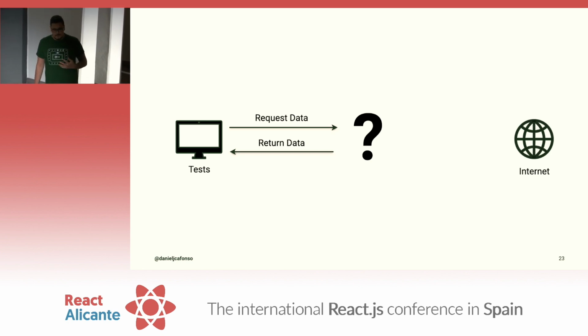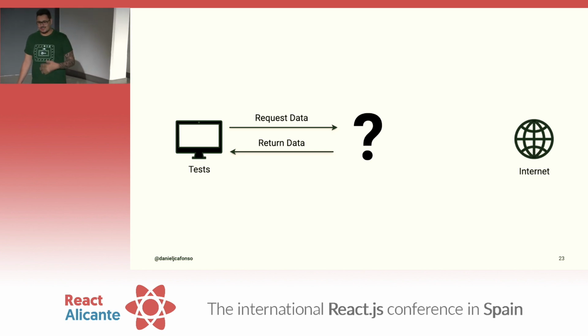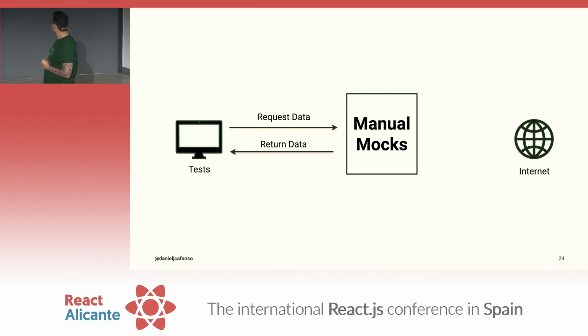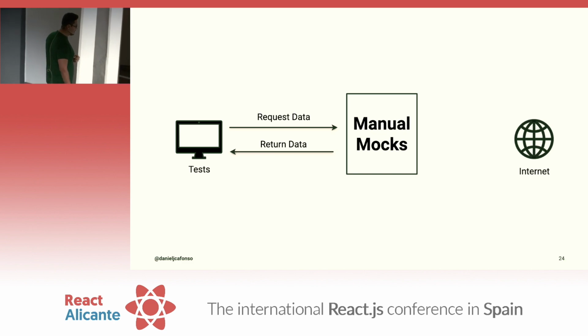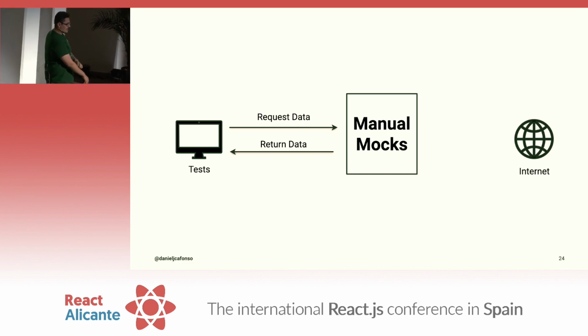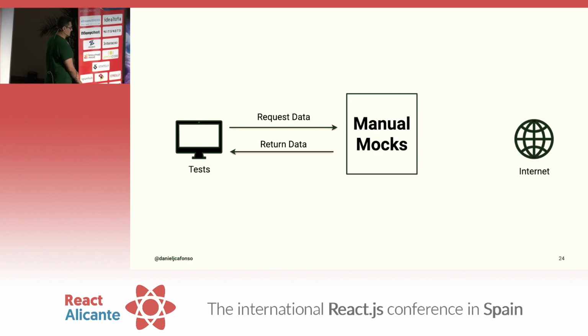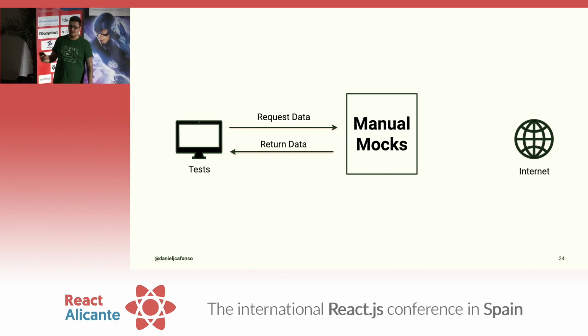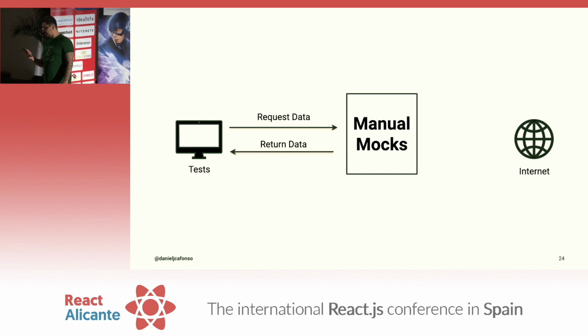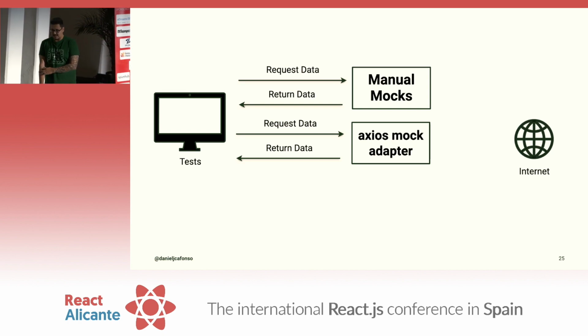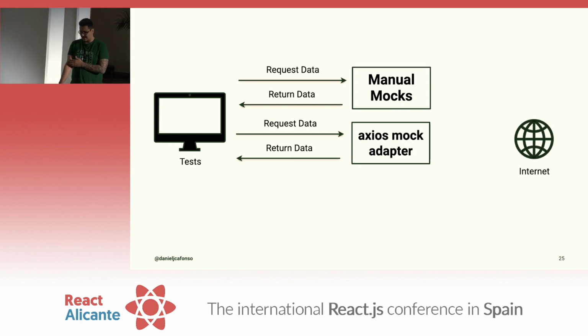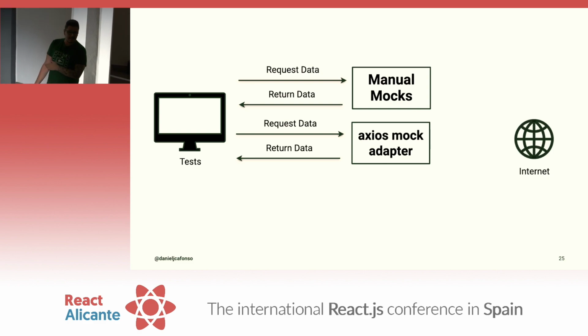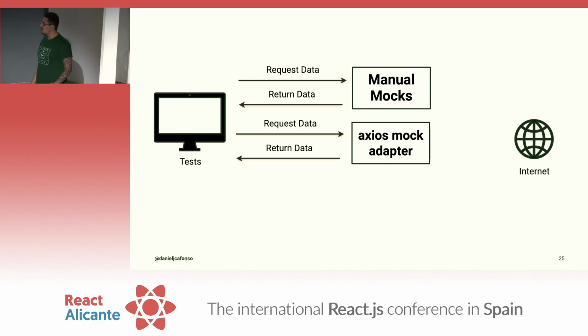So what did my team and I do that ended up causing all these issues? Well, first, we started with manual mocks, right? So we started to do some jest.fn stuff, some jest mocks, some jest spies, a couple of things. And it worked for a bit, but the more our code grew, the more these things showed up, and the worse it got. Then we started doing some stuff with Axios as our client, and now we said, okay, let's add Axios mock adapter into the mix.